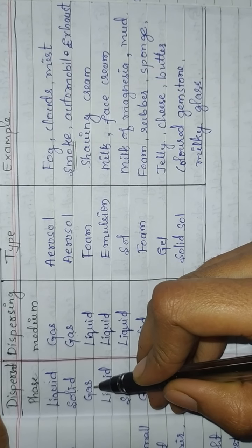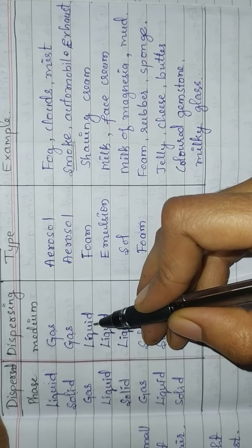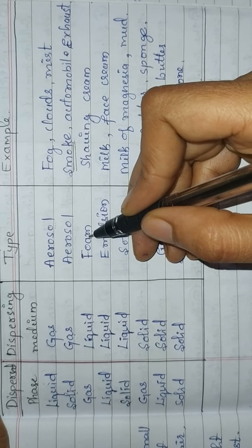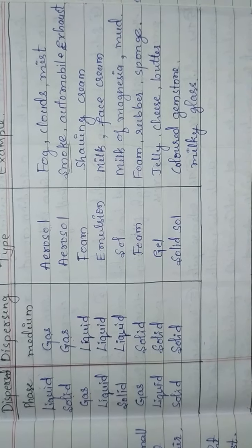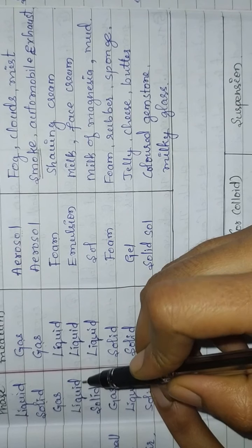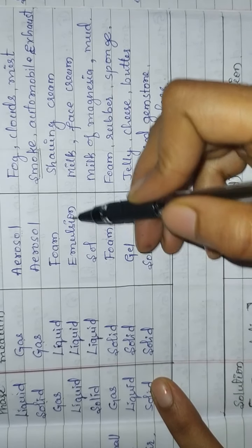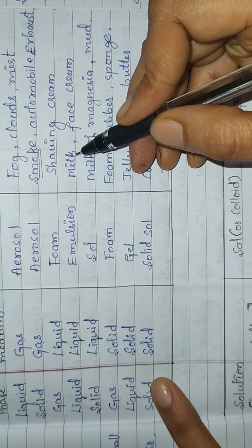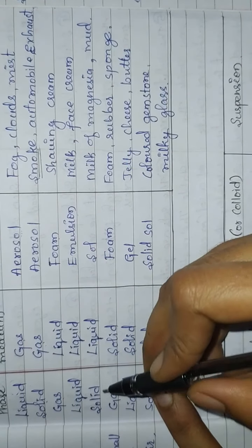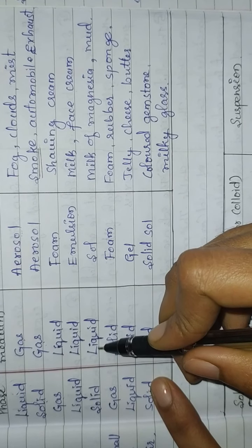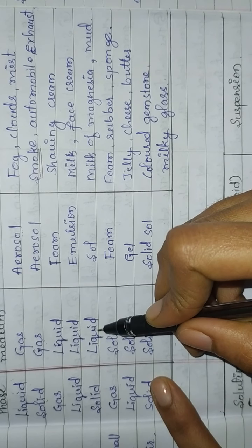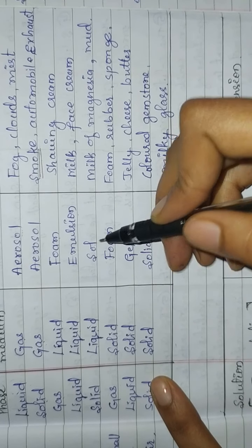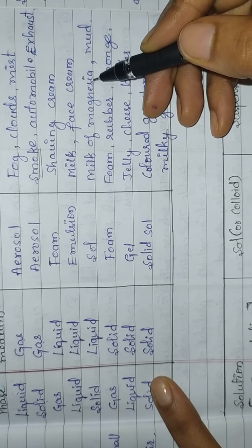If dispersed phase is gas and dispersing medium is liquid, then that kind of colloidal solution is said to be foam. Example for this kind is shaving cream. If dispersed phase is liquid and dispersing medium is liquid, then that kind of colloidal solution is said to be emulsion. Example for this kind is milk, face cream. Next one is solid in liquid. Solid is the dispersed phase and liquid is the dispersing medium. Then that kind of colloidal solution is said to be sol. Example for this kind is milk of magnesia, mud.